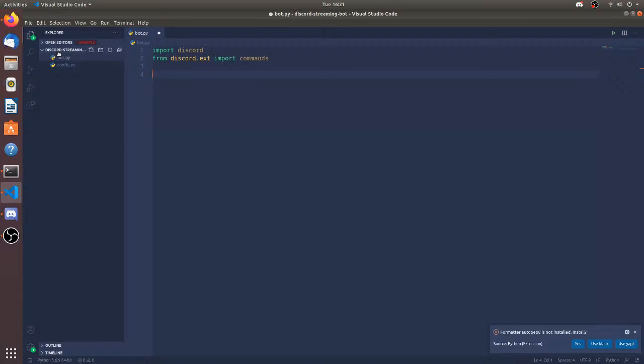Now let's make the bot object. So bot is going to be commands.Bot. So the command prefix, what should I set the prefix? For example, in case of exo, it's x dot. So what should I set the prefix?